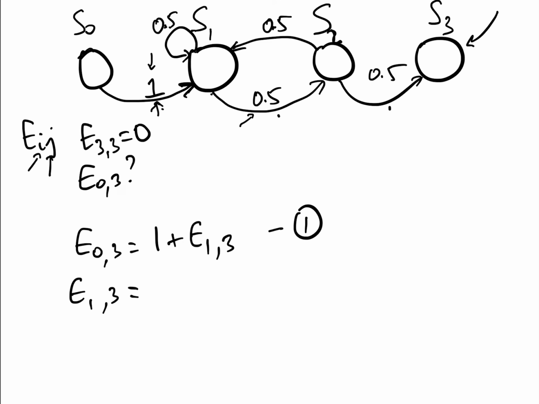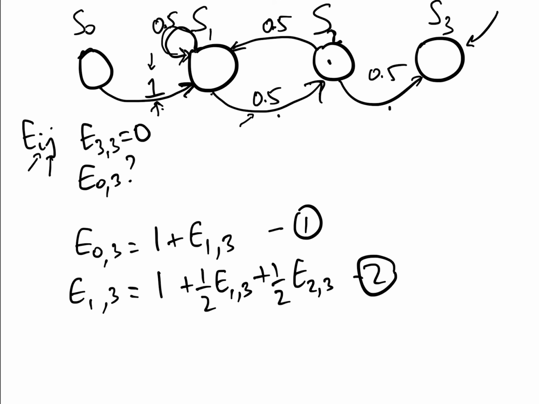E13. Okay, well, E13 is, here's our throw, add, well, a 50% chance we go back into E1 because we have tossed a different coin to the one we tossed previously, which then becomes the first of hopefully a consecutive 3. So that becomes 1 add a half E13, add a half E23, i.e. it's a 50% chance that we have gone into the 2 consecutive either heads or tails. Okay, so that's number 2.